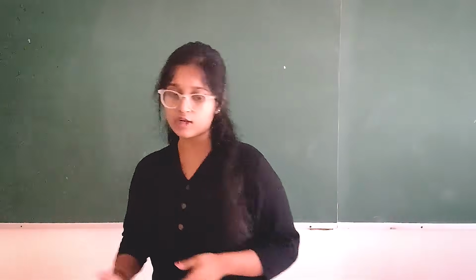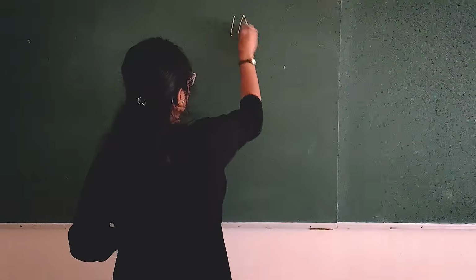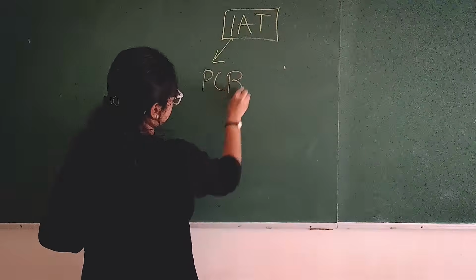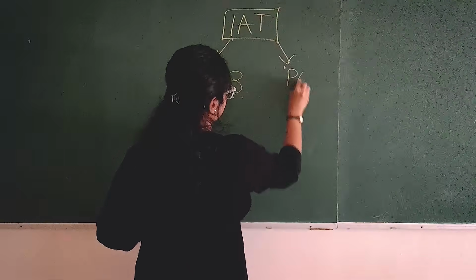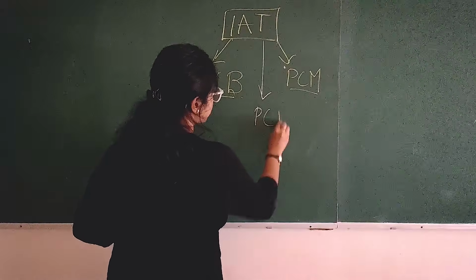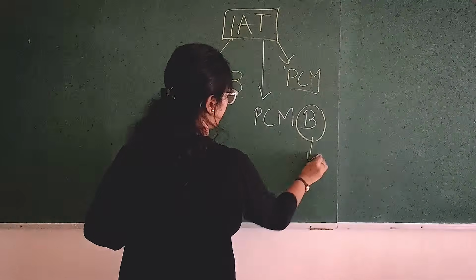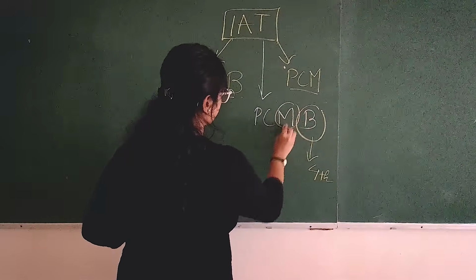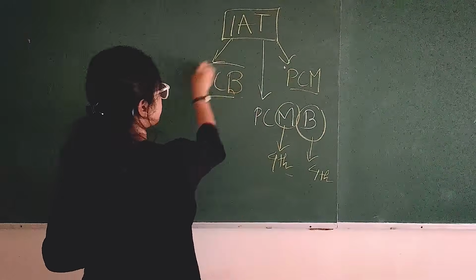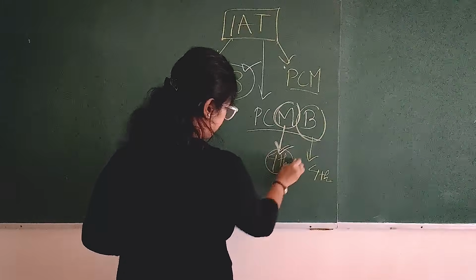So in this video, I'm going to talk about a type of student of IAT. Basically in our IAT, we have different types of people. One group of students is from PCB background, another is from PCM background, and there is another group of students who are from PCMB background. But even from this PCMB background, there are people who took Bio as their 4th and people who took Maths as their 4th. So in this video, I am going to talk only to the PCB people and to the PCMB people who took Maths as their 4th subject.